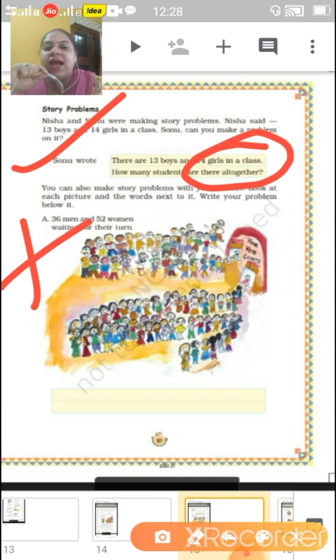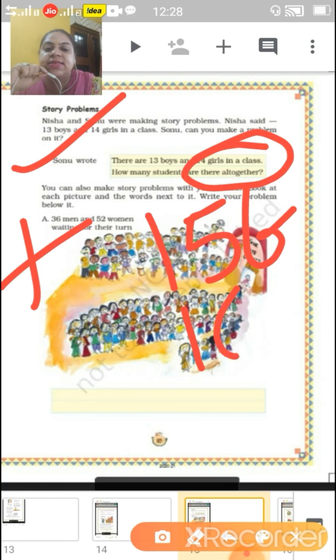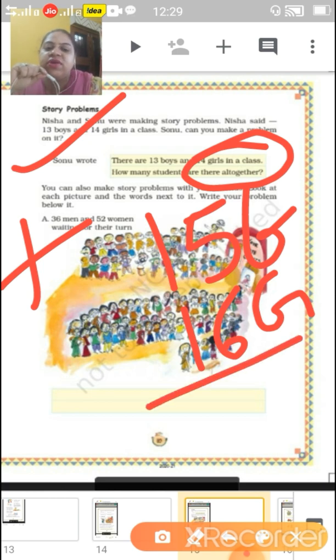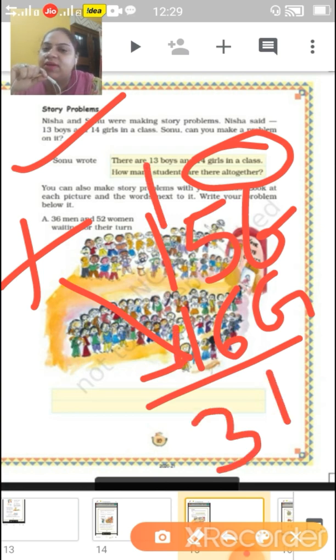Like for example, in your class 15 boys and 16 girls. How many students are there in your class altogether? What we can do, children, we can add this, okay? So what will come? It will come 31.